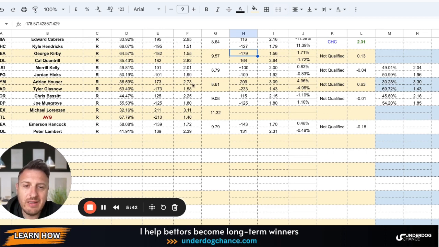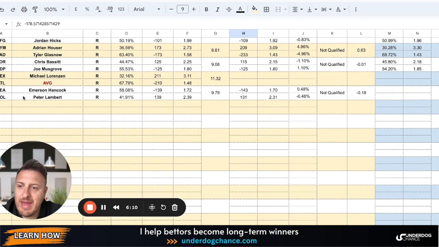But today I didn't find enough value. Maybe they are slightly underrated, but those are too close numbers with bookmakers, so I skip this game. Toronto, San Diego, I had Toronto first 5 innings yesterday. I think it was a good bet, it was a winning bet. Also, we beat the closing line, but today I have them at plus 125, bookmakers plus 115, so no value. Texas, Atlanta, I skip this game, and Seattle, Colorado.